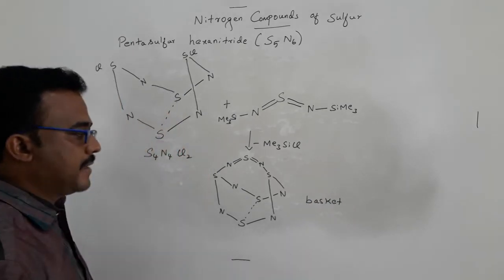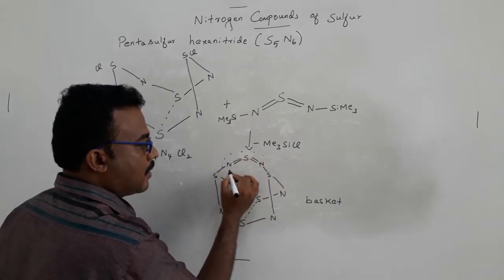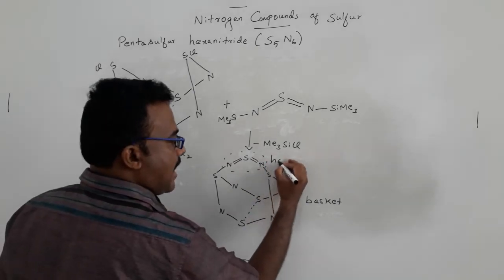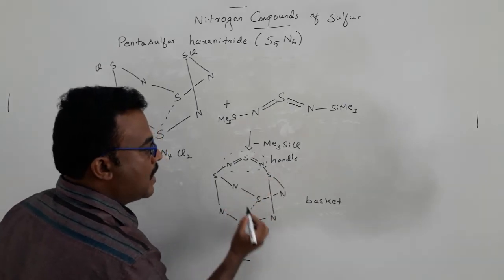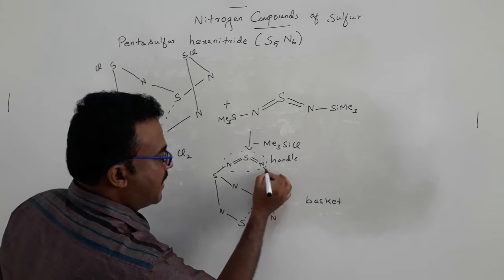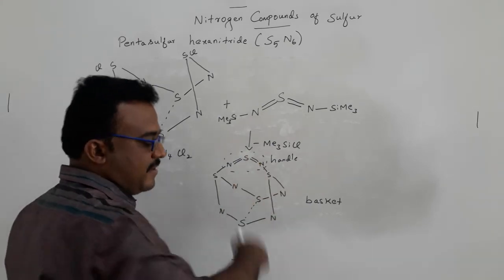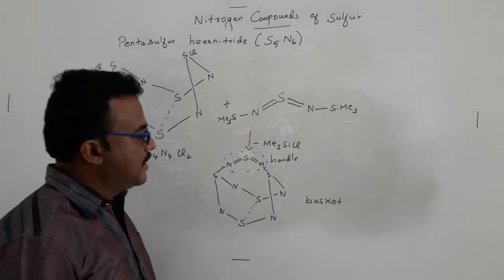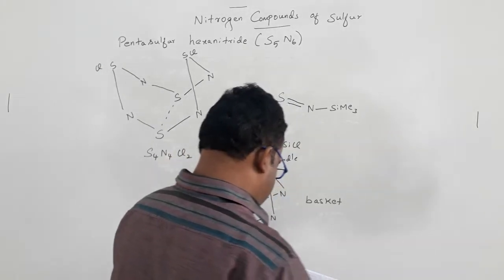How does it look like a basket? You can see this portion can be like a handle, and the remaining S4N4 portion looks like a body, and the remaining SN2 portion is like a handle. So the overall structure of this molecule has the appearance of a basket.